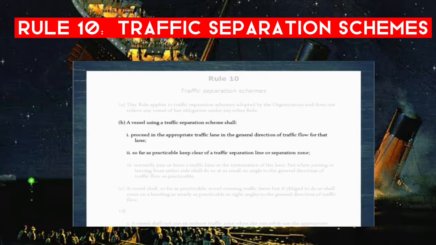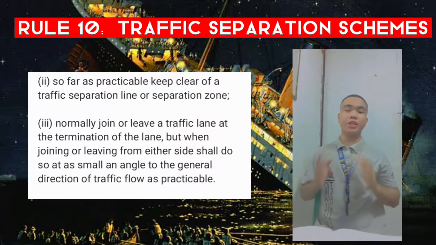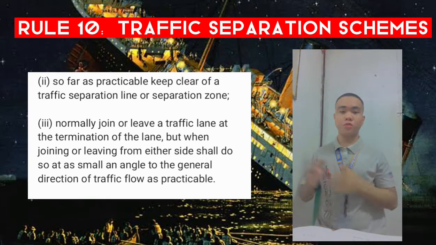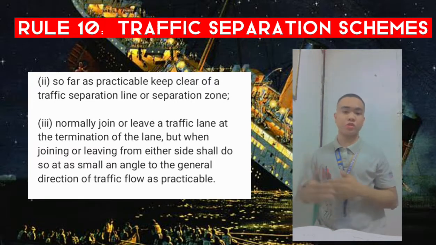So far as practicable, keep clear of a traffic separation line or separation zone. Separation lines and zones are the magenta areas on the chart. Clearly the bit between the lanes is the separation zone, and the bits at the edges are the separation lines. B. Second paragraph. So far as practicable, keep clear of a traffic separation line or separation zone.